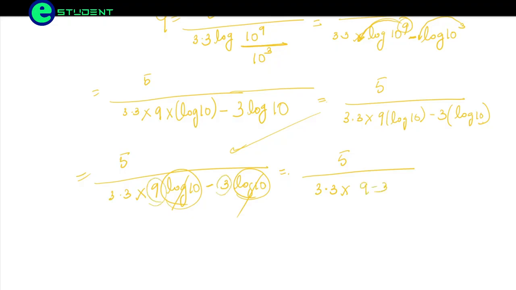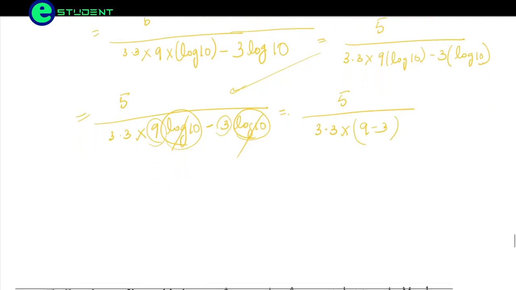So 5 divided by 3.3 into 6, which will be equal to 0.2525 hours.